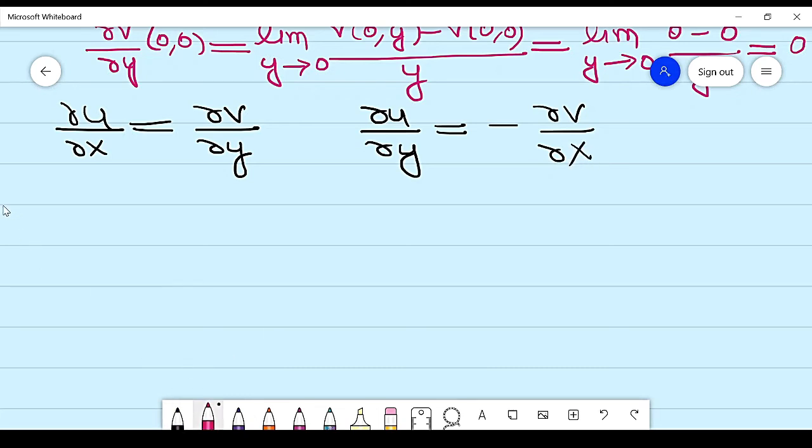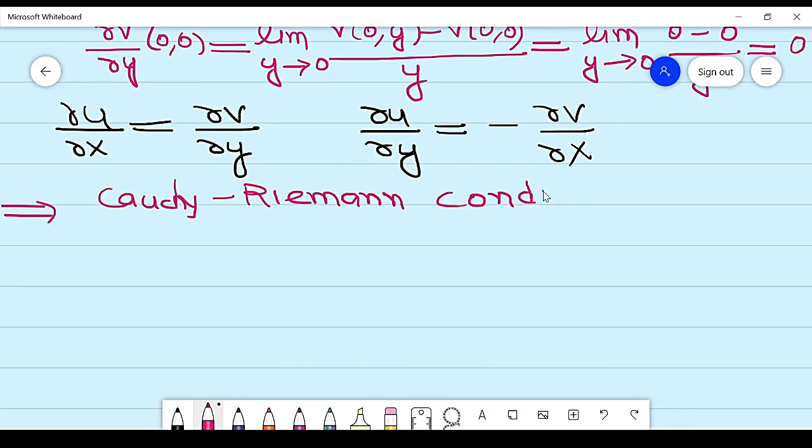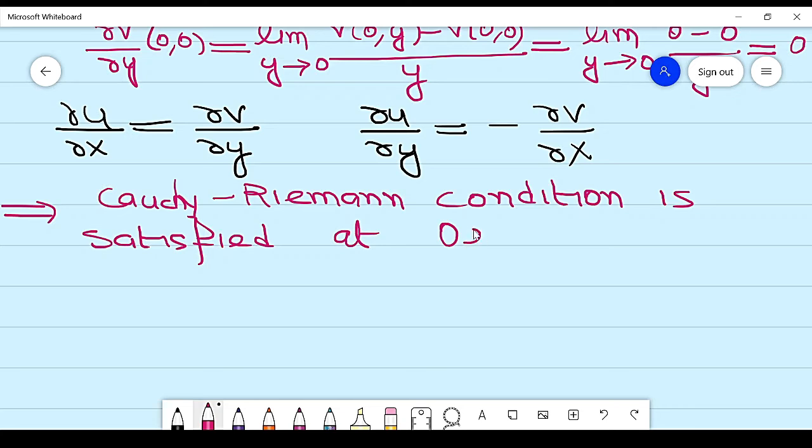So it implies Cauchy-Riemann condition is satisfied at origin.